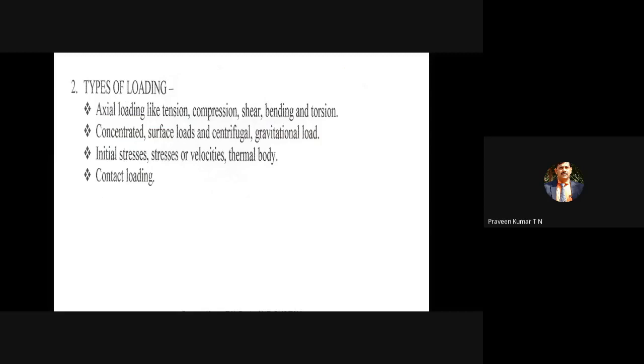Suppose a vehicle is moving at very high speed and you apply the brake suddenly. The vehicle slides and the wheels do not rotate. There is a contact sliding, a relative motion between the road surface and the outer surface of the tire. Because of the surface contact, some amount of heat may be generated, and it may wear out. That is one example of surface load. It is also referred to as traction load. So when load is acting on the surface, it is referred to as a traction load.